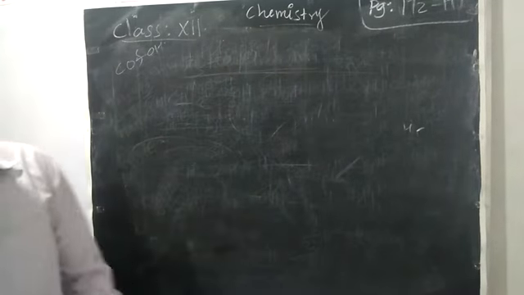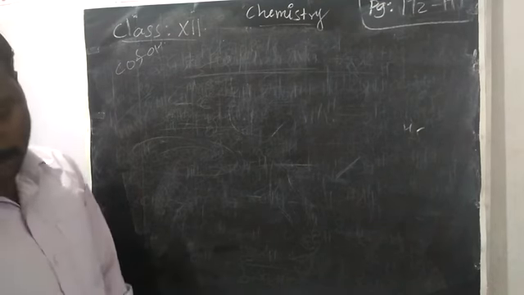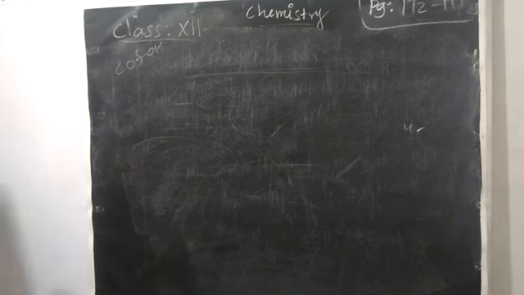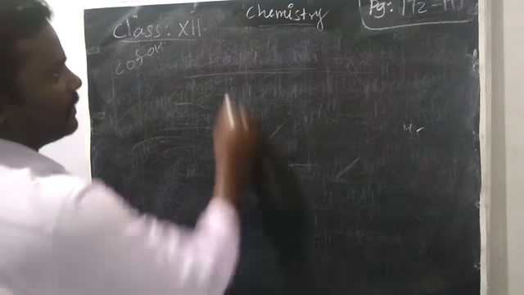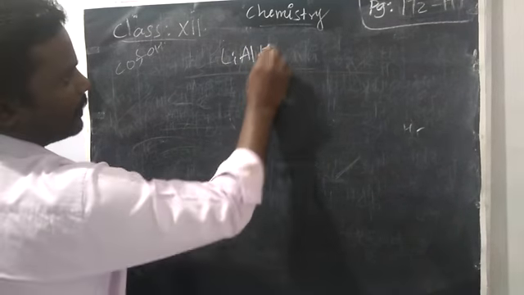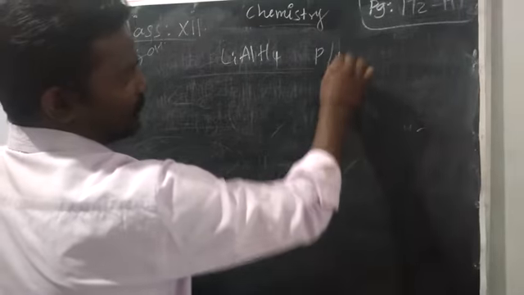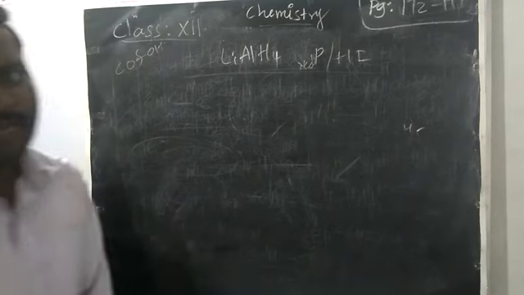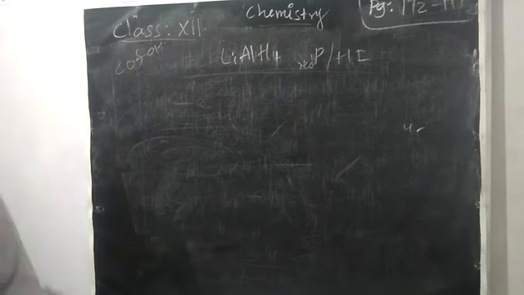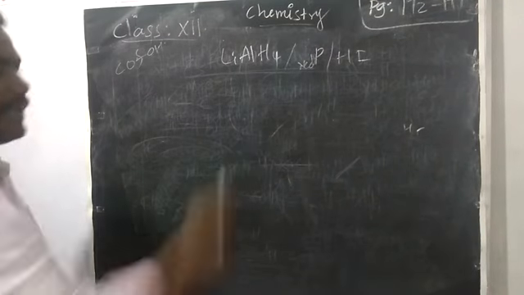Now we are going to the reactions involving the COOH group. Okay. Reduction. What do you mean by reduction? Addition of hydrogen. As usual, we will take some reducing agent. What are the reducing agents? Lithium aluminum hydride, or some other things. You can take red phosphorus with hydrochloric acid. Phosphorus has two types: red phosphorus, white phosphorus. Here we are going to take red phosphorus. Okay. Right. Any one reagent we have to take.